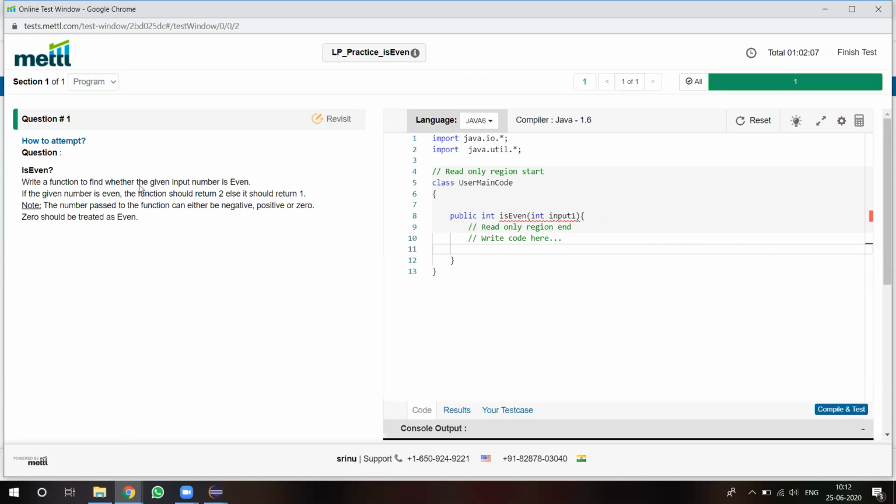Write a function to find whether the given input number is even or not. I think everyone knows the logic. In this function itself, they are passing one variable, input1. That is the input variable, so we have to check that variable.